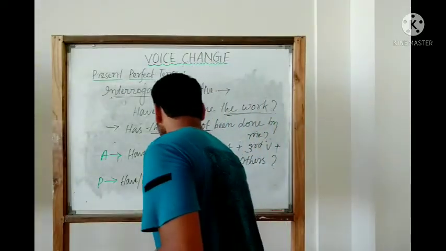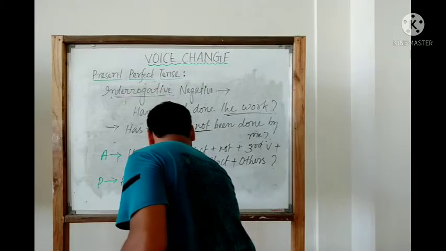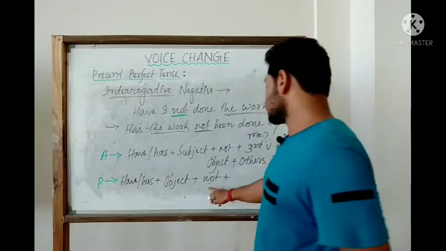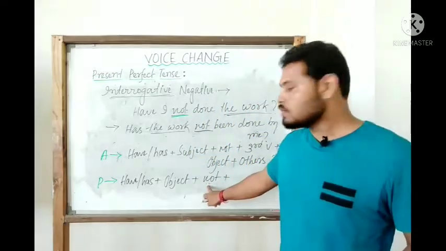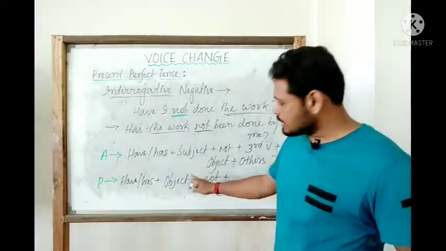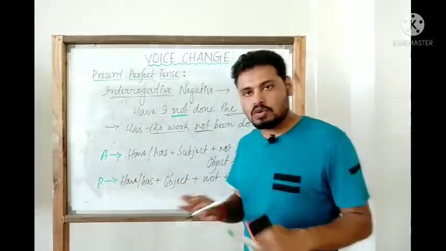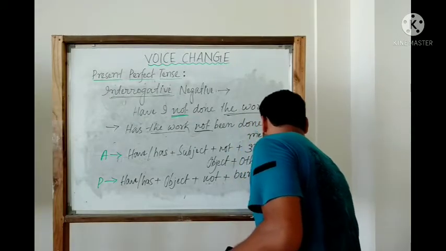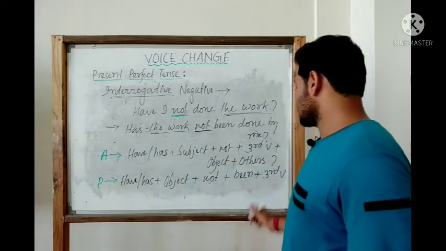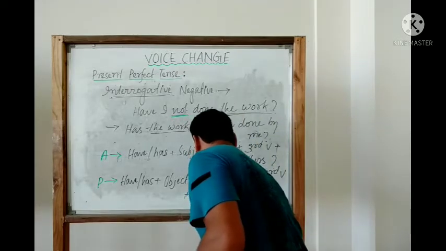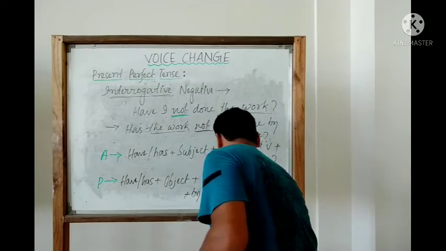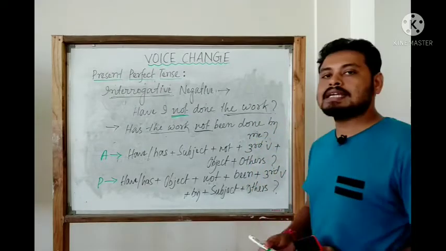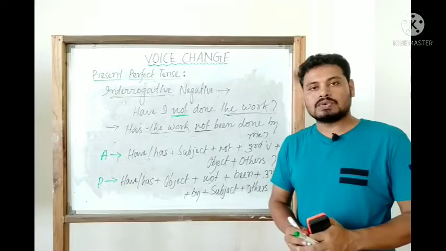So then we have to use the object, then not. Like this, I have already said, this not you can use after the object as well as before the object. There is no problem. Then we have been. Then the third verb. After that we have a by, then the subject, then others if we have any, and obviously at the end a note of interrogation.